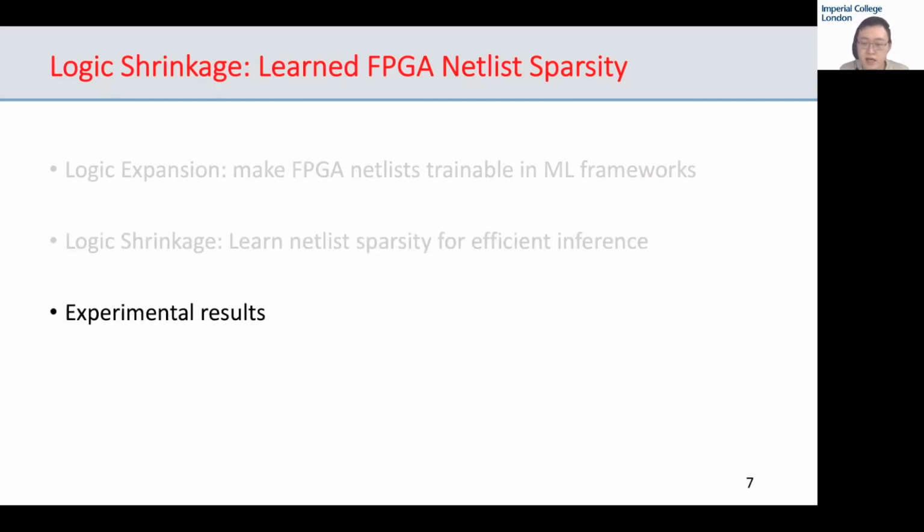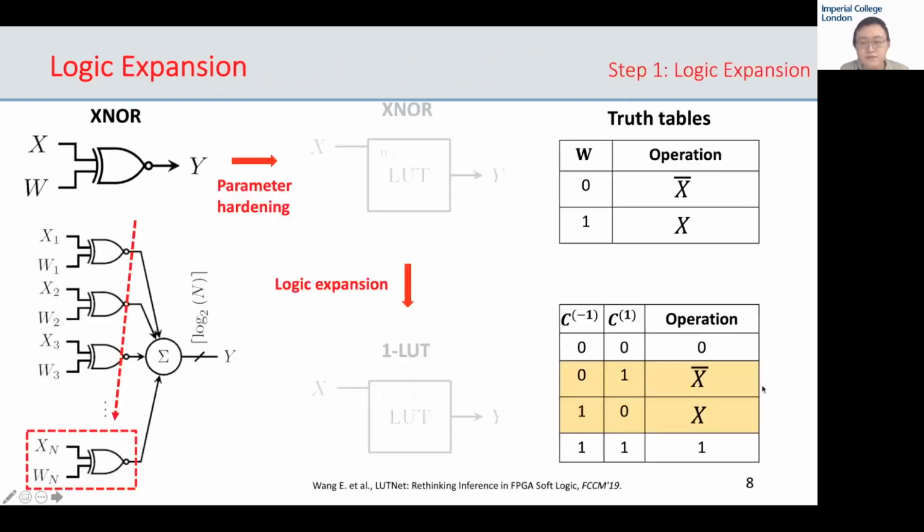And finally, I'll show some of our experimental results with logic shrinkage. Let's start with logic expansion. In BNNs, LUTs are used to implement exclusive NORs. However, K-LUTs on FPGAs can compute arbitrary K-input Boolean operations. So logic expansion is the process allowing us to relax this constraint and embrace LUTs' full expressiveness.